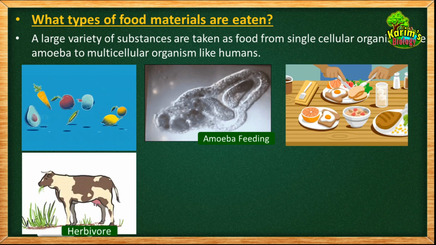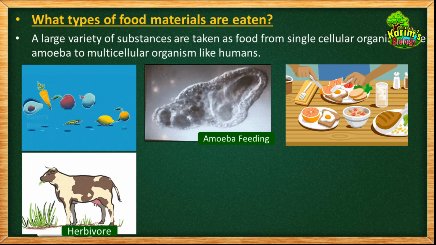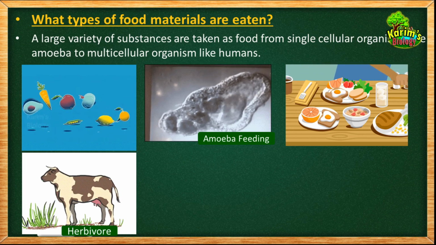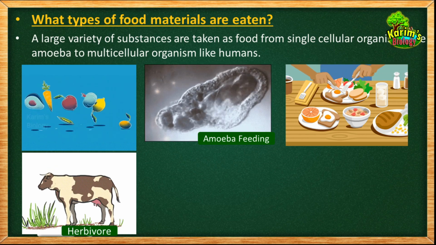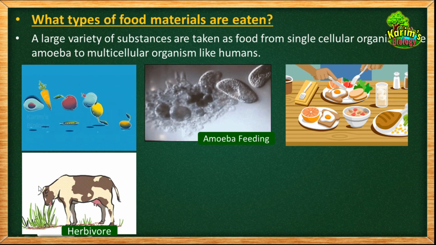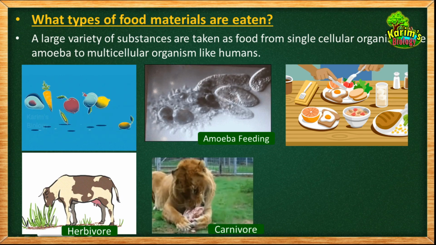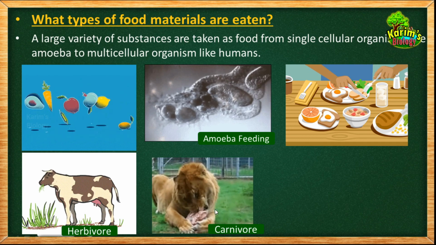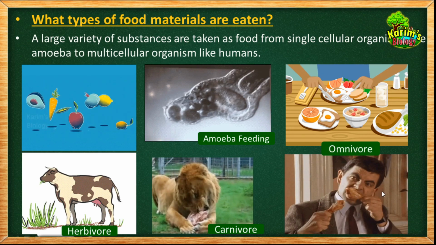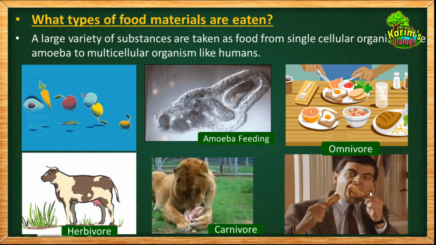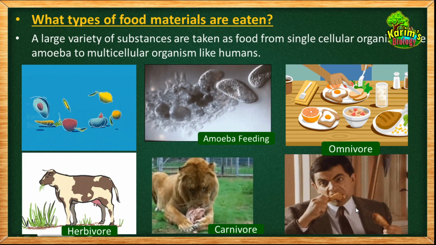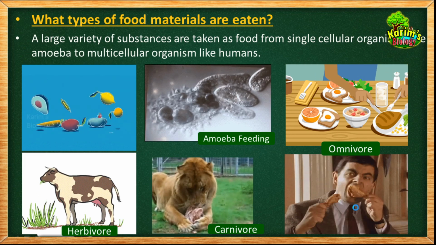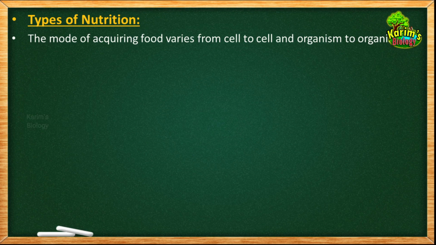And basing on the type of food items that the organisms eat, there are different types. For example, herbivores, which you have learnt in your primary classes, are the animals which feed on plants, and the other category is the carnivores, which feed on the flesh of other animals, and the next one is omnivores. We, the human beings, because we are able to feed on the plants as well as on the animals, are omnivores.